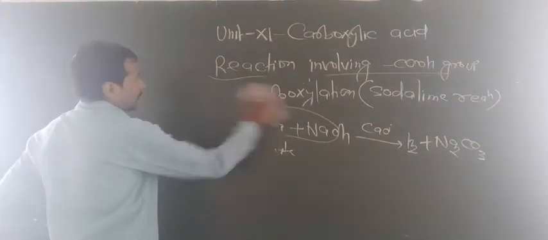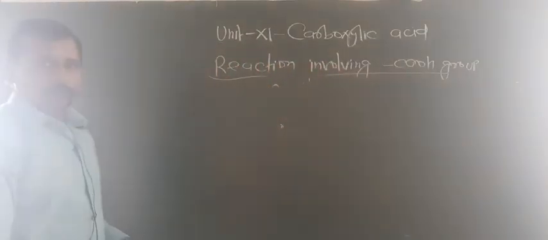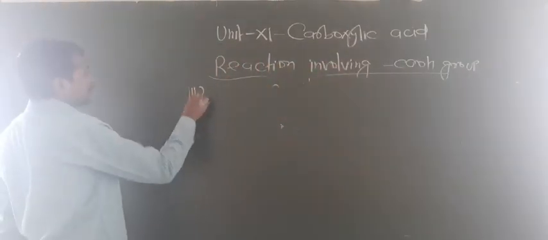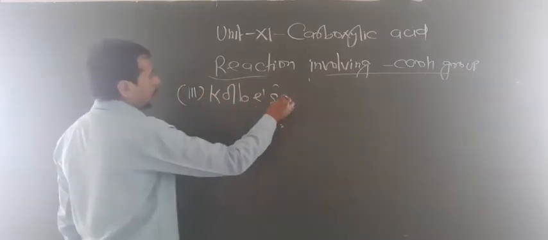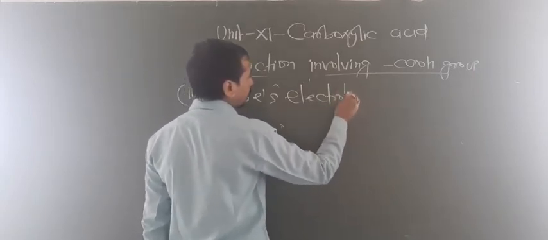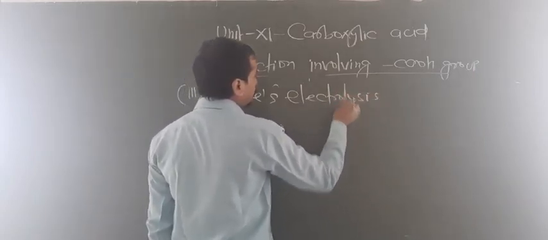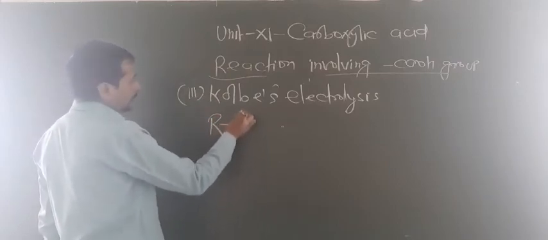Now the third decarboxylation is known as the Kolbe reaction. So third, note down about the Kolbe electrolysis. Again we are taking an acid salt like this.